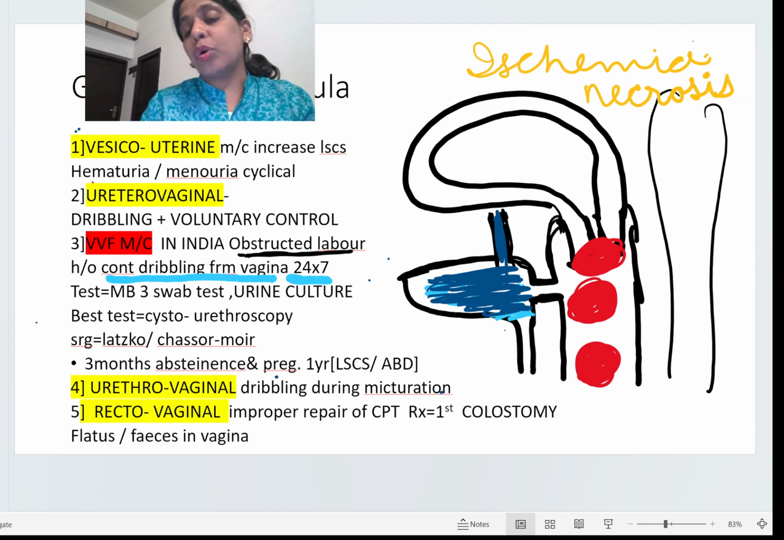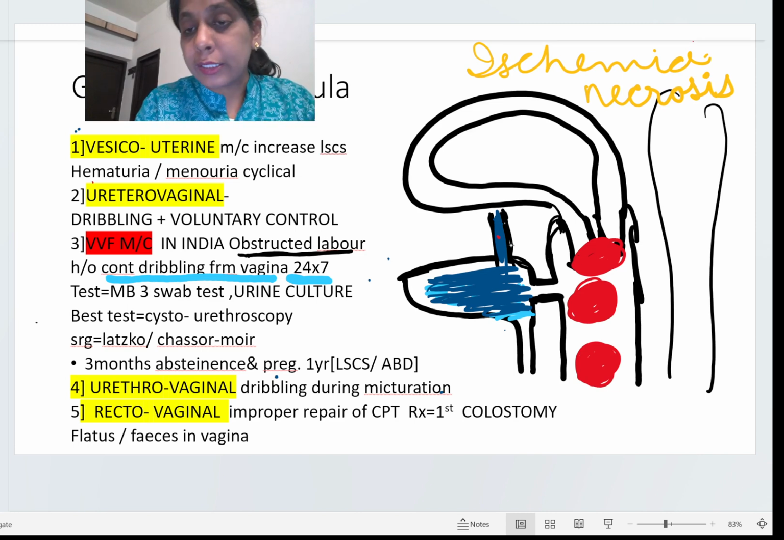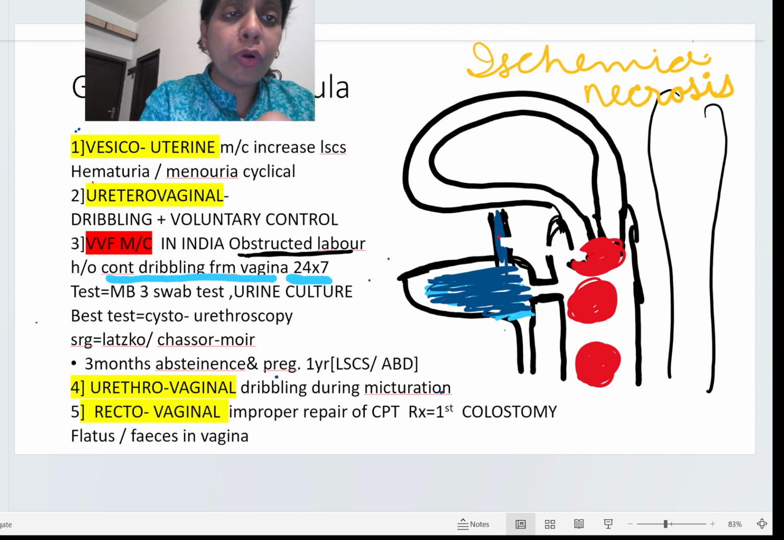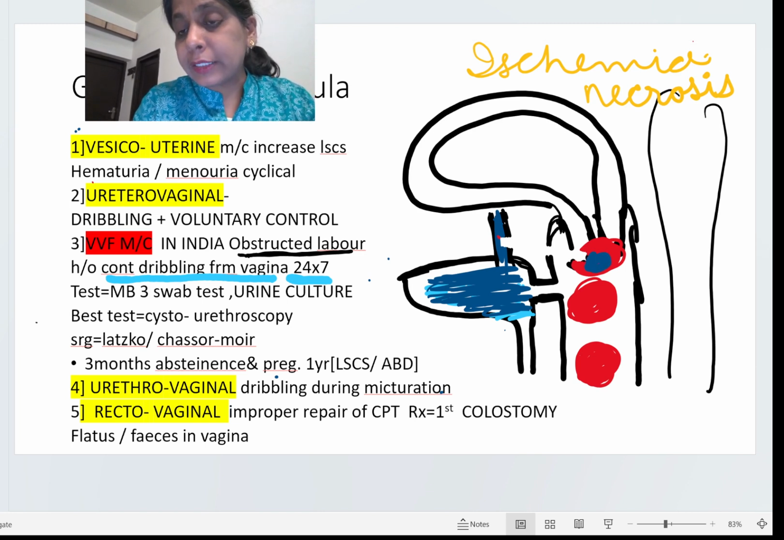Okay, so we have done two things. We have put the methylene blue dye in the bladder, and we have put 3 cotton swabs one by one in the vagina. Now if the fistula is between the ureter and the vagina, if the fistula is here, then of course this swab will get blue.